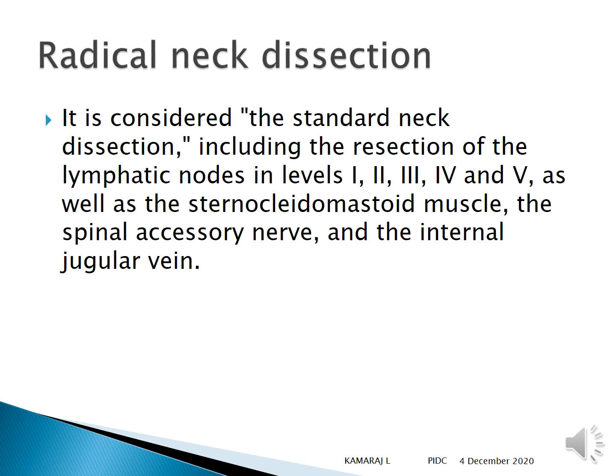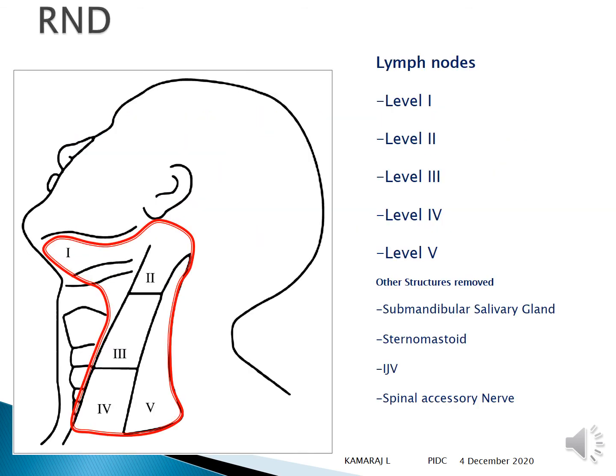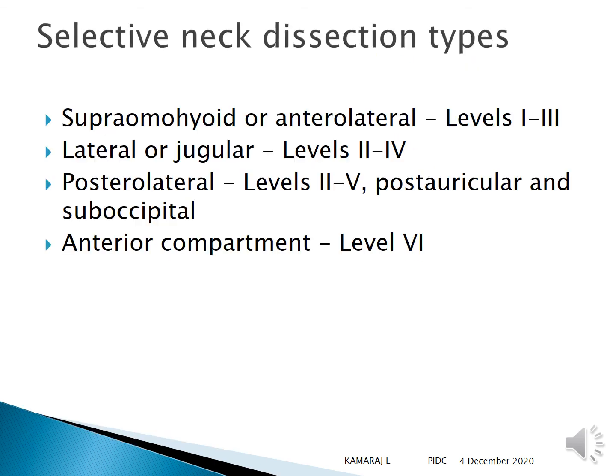Leaving these structures will result in the recurrence. So this picture shows the level of nodes that have been removed, including the submandibular salivary glands, sternocleidomastoid, internal jugular vein and spinal accessory nerve.